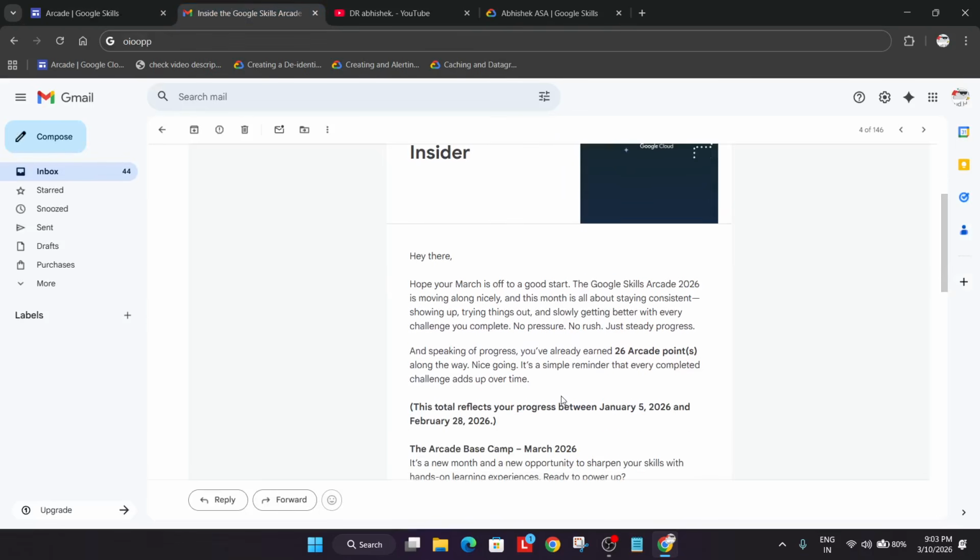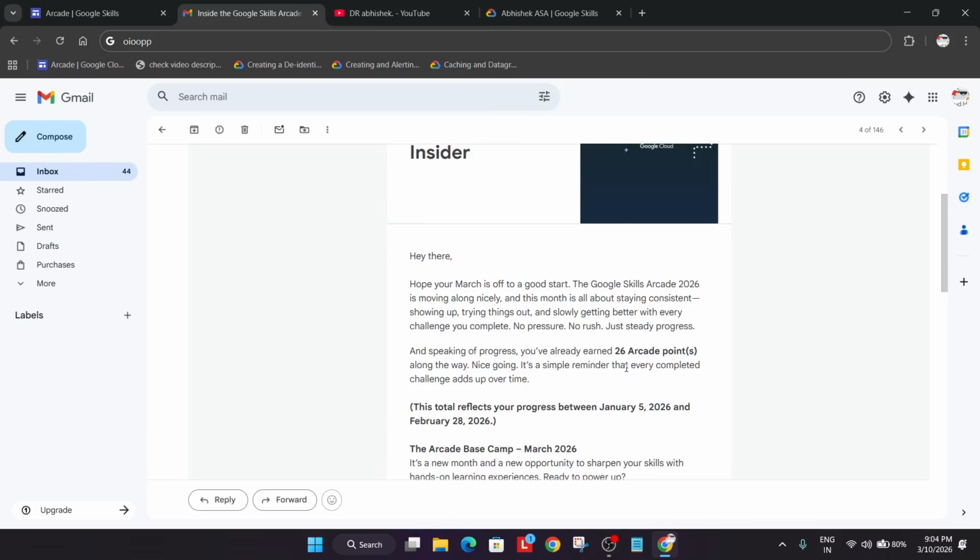You can see that they have mentioned you have already earned around 26 arcade points, and it's nice going like this. There is a template message. We have to focus on the important points. So we have earned around 26 points, and these points listed over here reflect our progress from 5th of January till 28th of February. So if you started arcade in February itself, you must be having fewer points. I think around 13 or 15 points it will be there. Around 15 points it was in February month because there were two special games, a 3-pointer game. So like this you have to just calculate it.